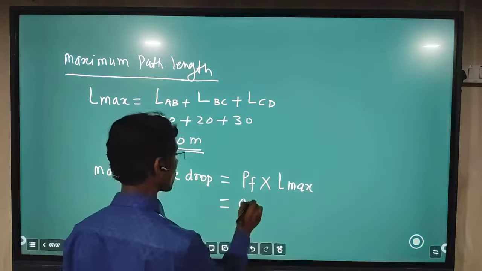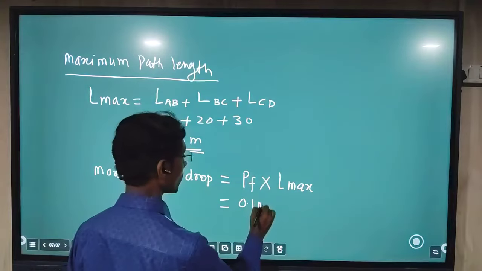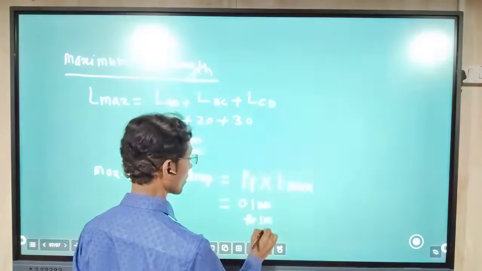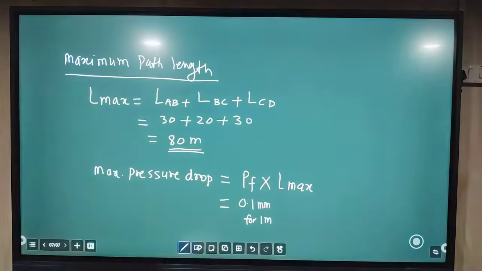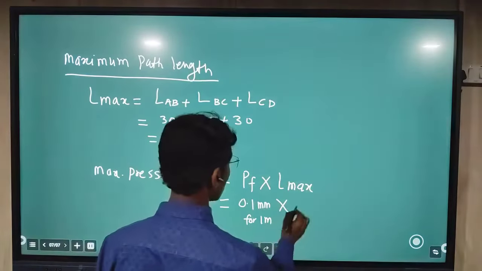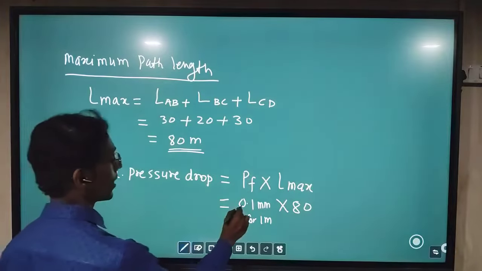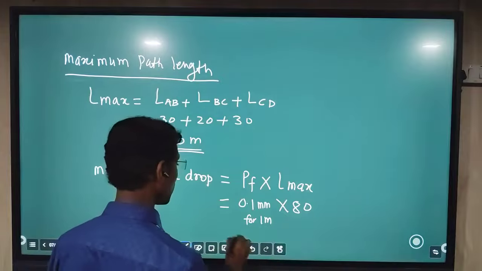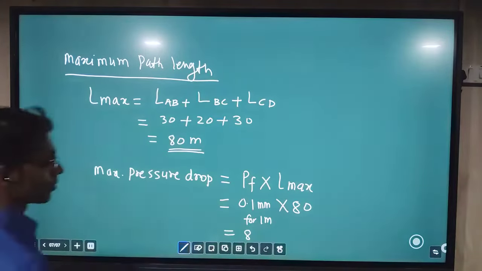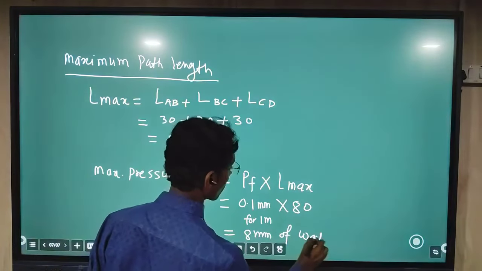Here we have obtained from the friction chart 0.1 mm value, that is for 1 meter of length, and we have here a total path length of 80. So the maximum pressure drop will be 0.1 multiplied by 80, so that comes to 8 mm of water.